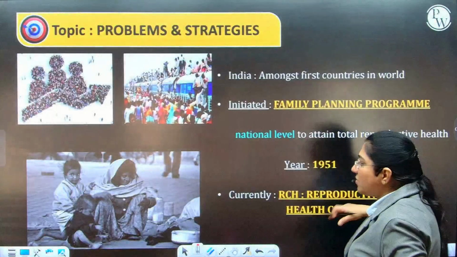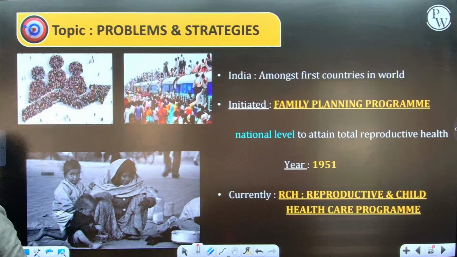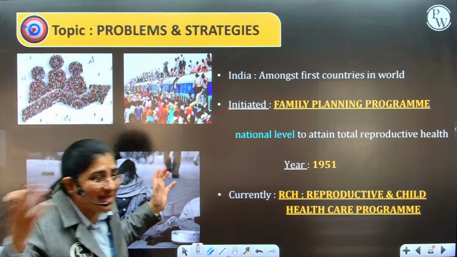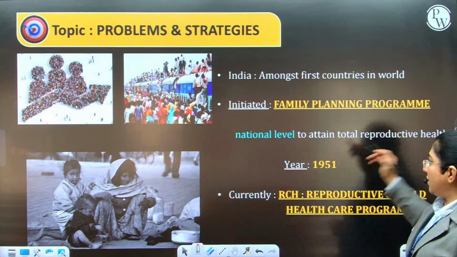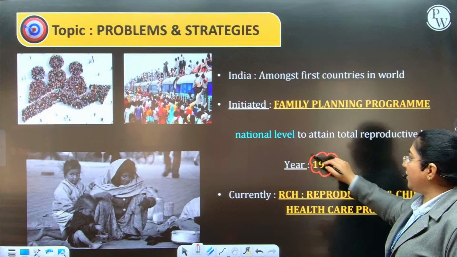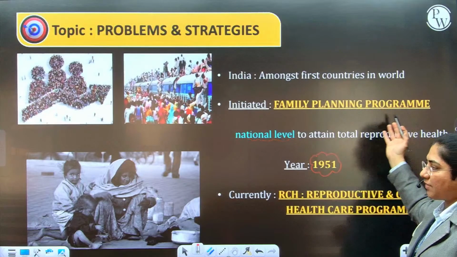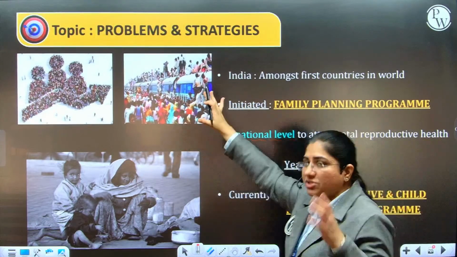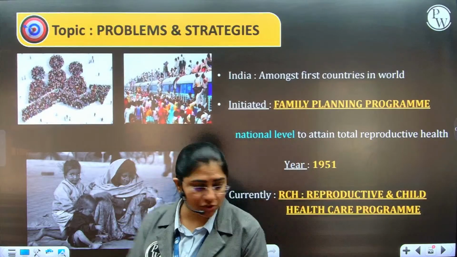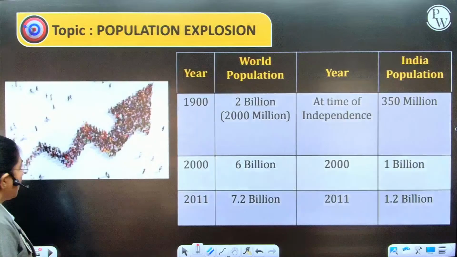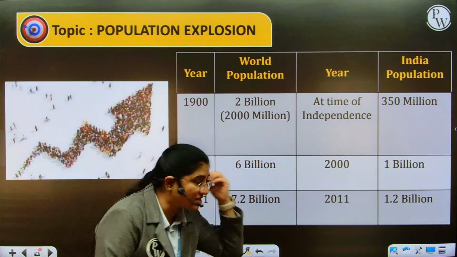Now, one of the major problems that India was facing with respect to reproduction was an extensive population explosion post-independence. So, in the year 1951, the Government of India launched a nationwide program called the Family Planning Program, whose initial main focus was reproductive health and at the same time curbing and controlling the population explosion. Because if you see the population rate, statistically the growth rate is extensive.